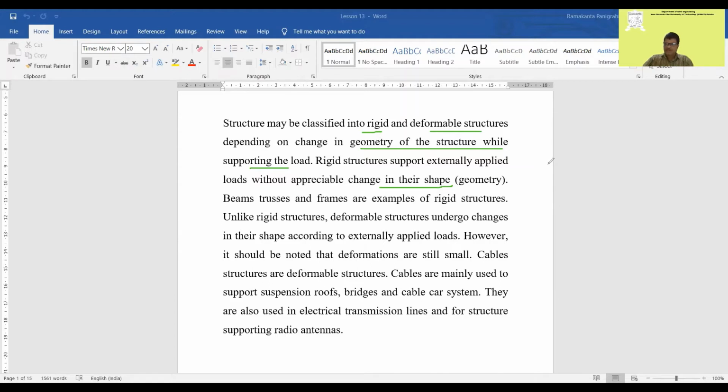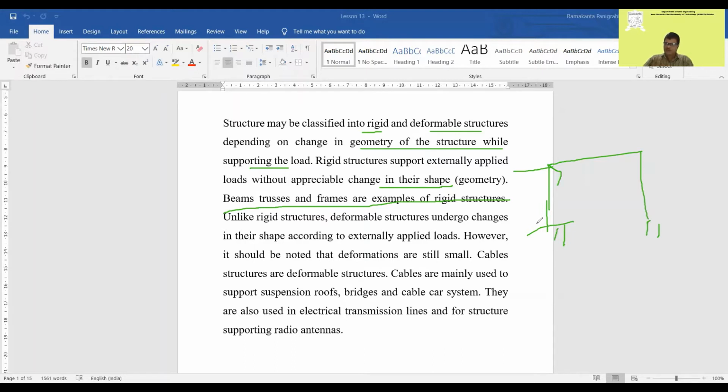In a rigid frame, when we apply the load, there is no appreciable change in geometry. Beams, trusses and frames are all examples of rigid structures. So in rigid structures, there is no change in shape or geometry.